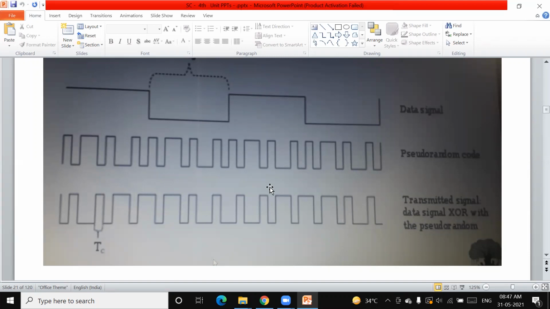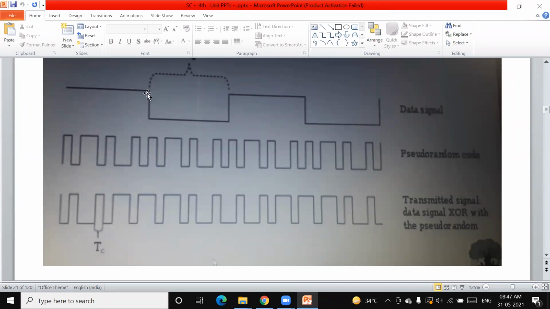The transmitted signal is the data signal XORed with the pseudo-random noise code. This is the generated one, the code allotted to the data.